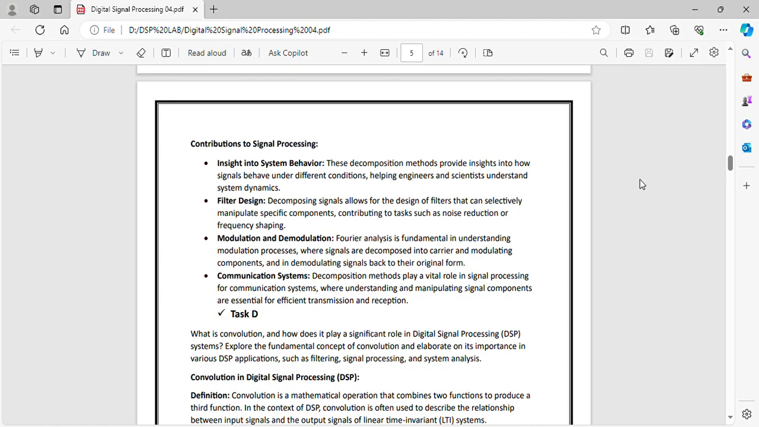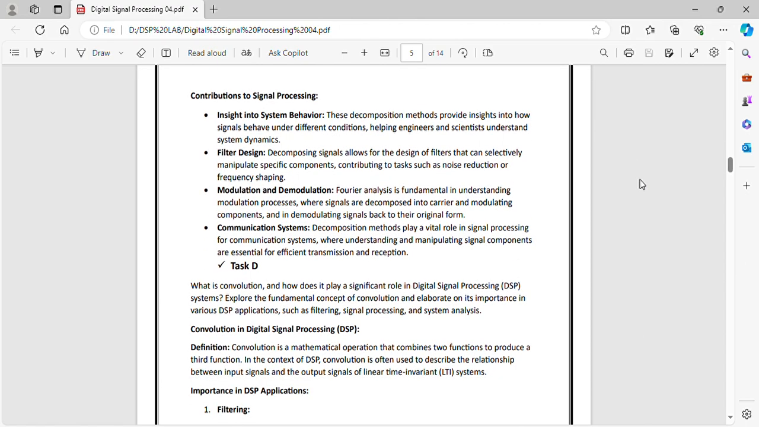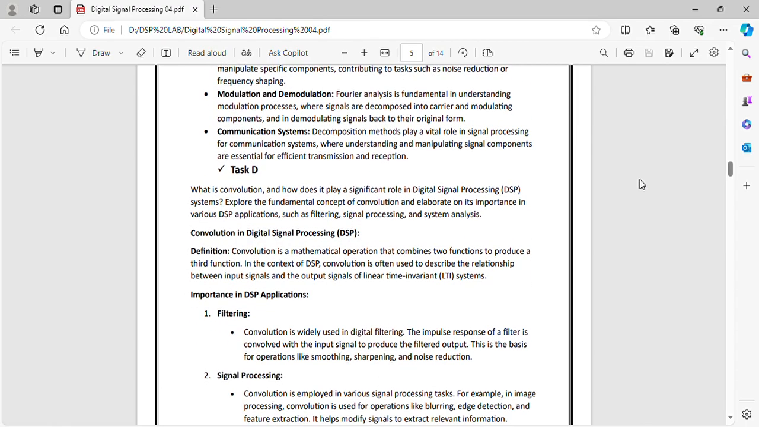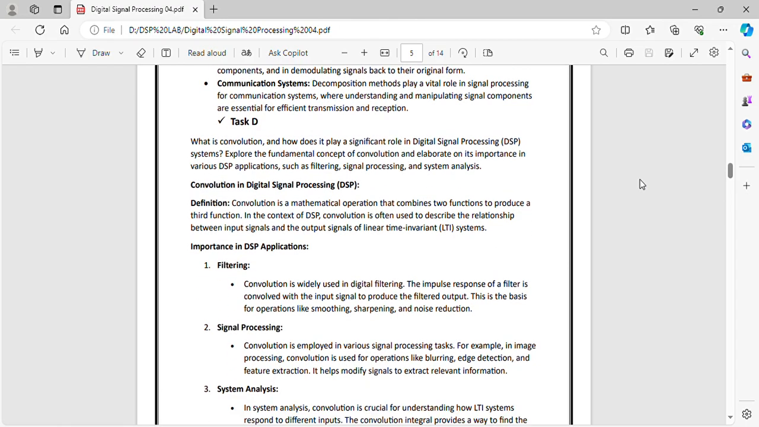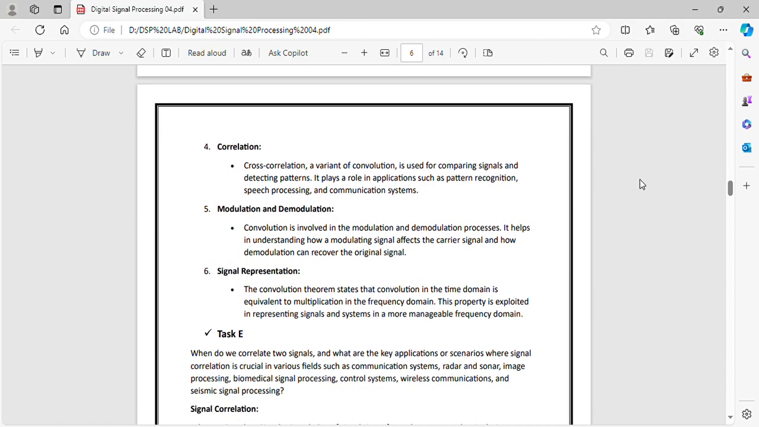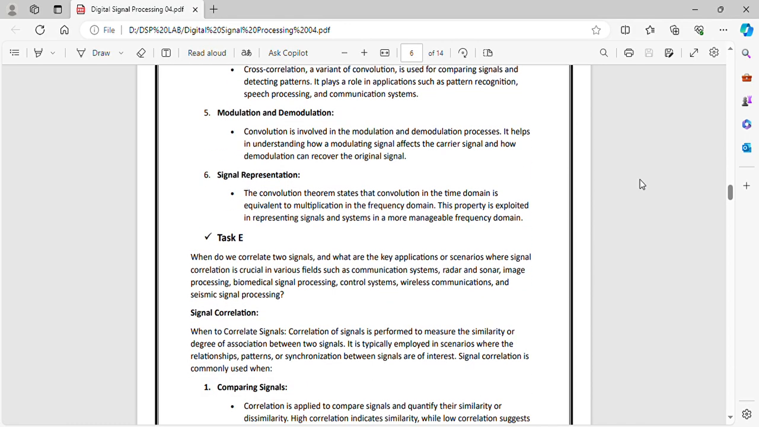In task D, what is convolution? How does it play a significant role in DSP systems? So convolution is a mathematical operation that combines two functions to produce a third function. In the context of DSP, convolution is often used to describe the relationship between input and output signals of LTI systems. The importance in DSP applications is filtering, signal processing, system analysis, correlation, modulation, demodulation, and signal representation.